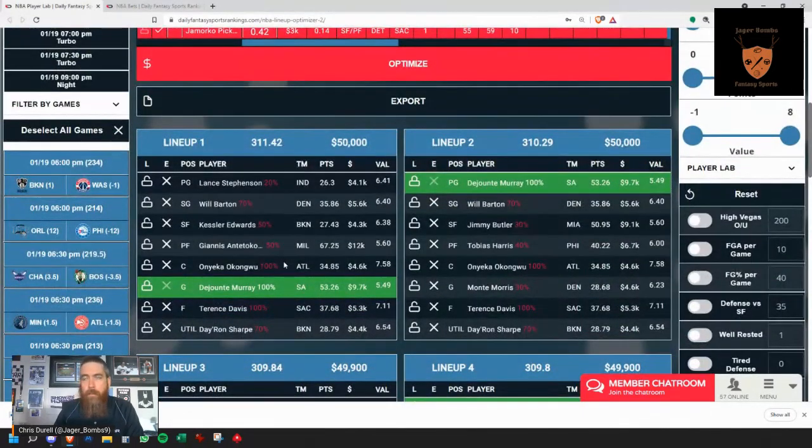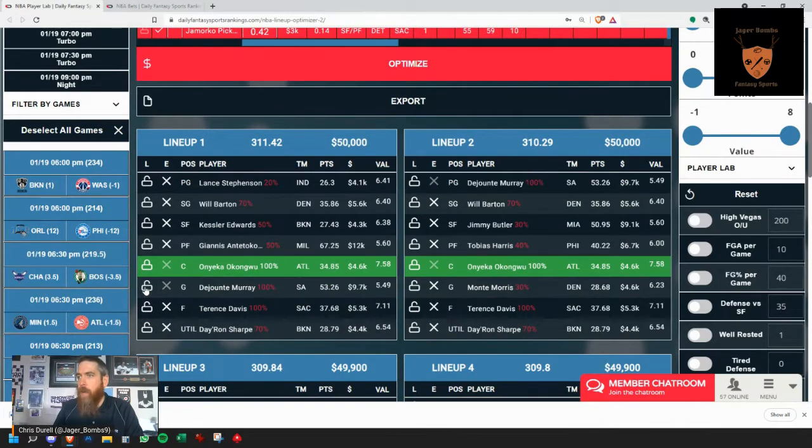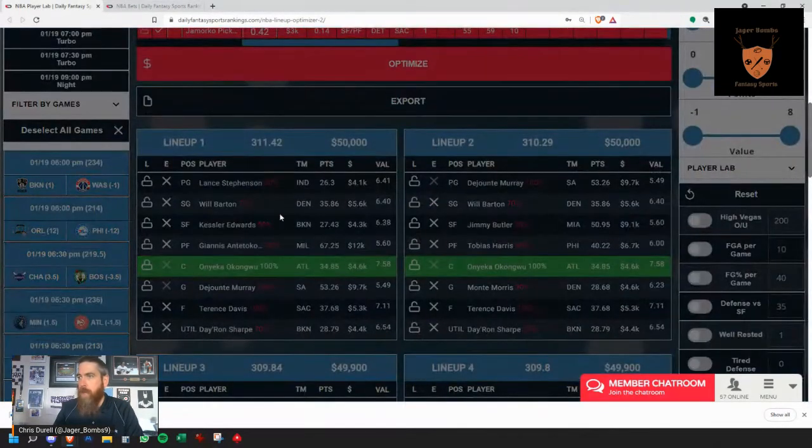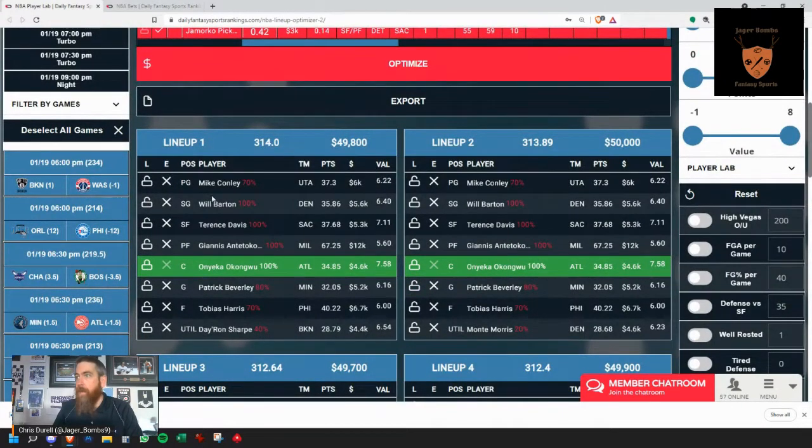Now, to confirm that you have the optimized DK1 lineup, find a player that's now in the lineups that's 100%, lock him in, unlock the original player you locked, and rerun those lineups. This puts Mike Conley in point guard, which makes a lot of sense. So this is going to be our DK1 optimized lineup as of right now, which is about 12 p.m. Eastern time.